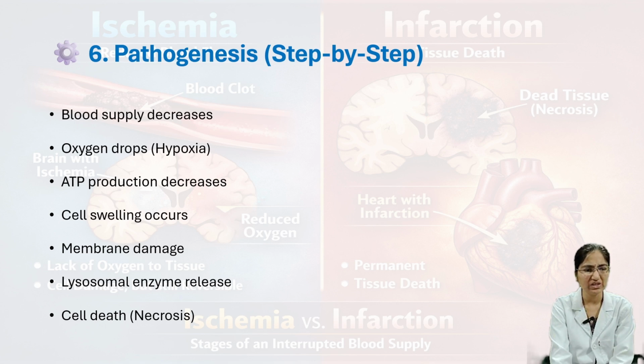Next we'll see pathogenesis. Here, blood supply decreases, that is only ischemia. Blood supply decreases and then oxygen drops, hypoxia we can see. Due to that, there will be decreased production of ATP, adenosine triphosphate. Due to this, we can see cell swelling that leads to membrane damage, and then lysosomal enzyme release, and at last it leads to cell death, necrosis happens.